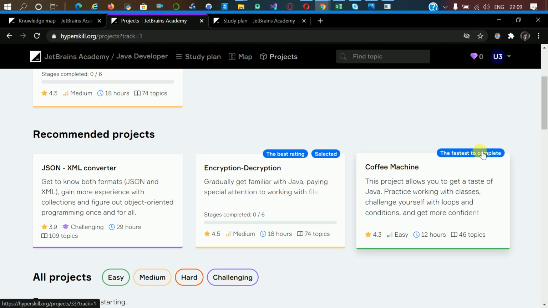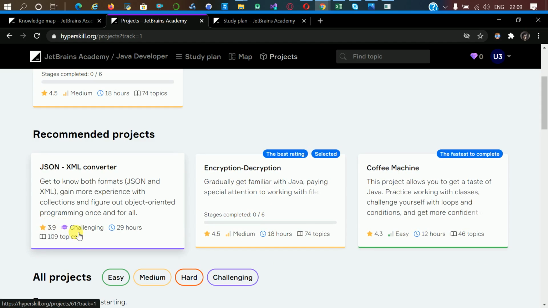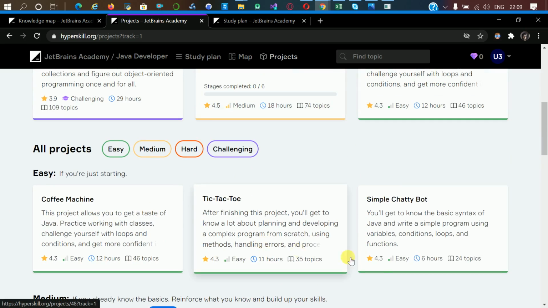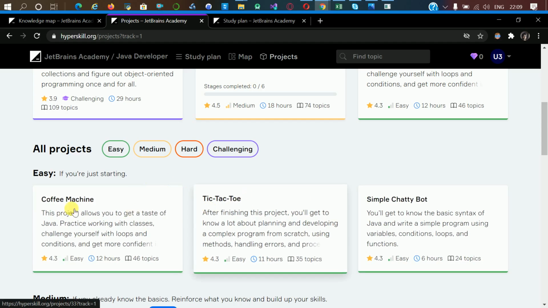This is the best and fastest to complete. Okay, 12 hours, and for equation it is 18 hours, and this JSON is 29 hours. Okay, the easy ones are 12, 11, and 6. Oh, 6 hours. So this one is the simplest project in the whole course. You can simply select the chatbot, tic-tac-toe, and coffee machine.